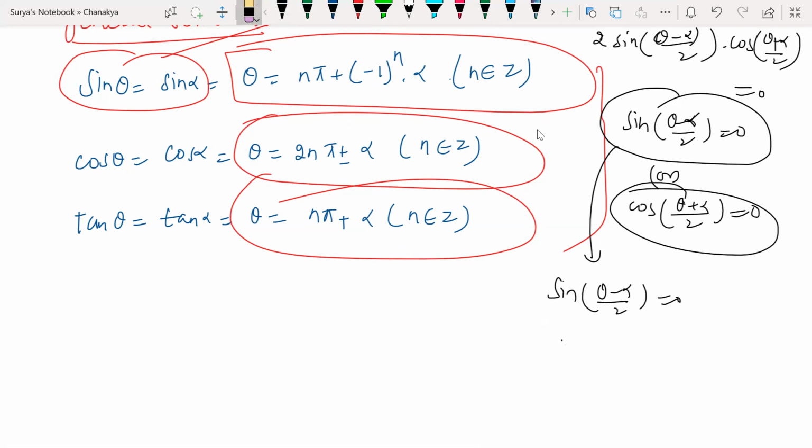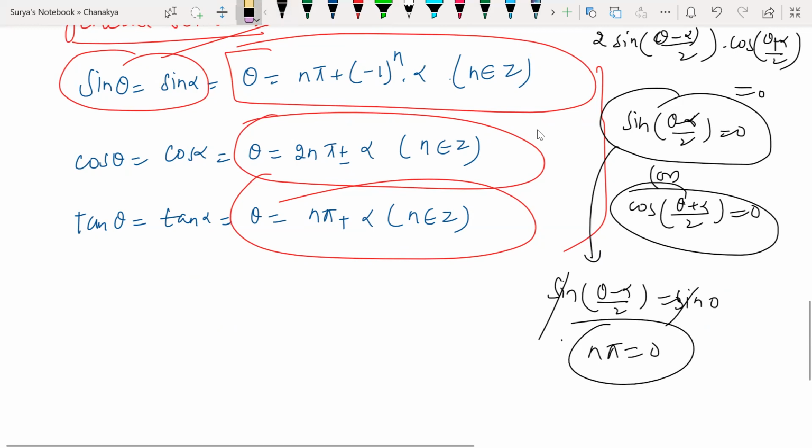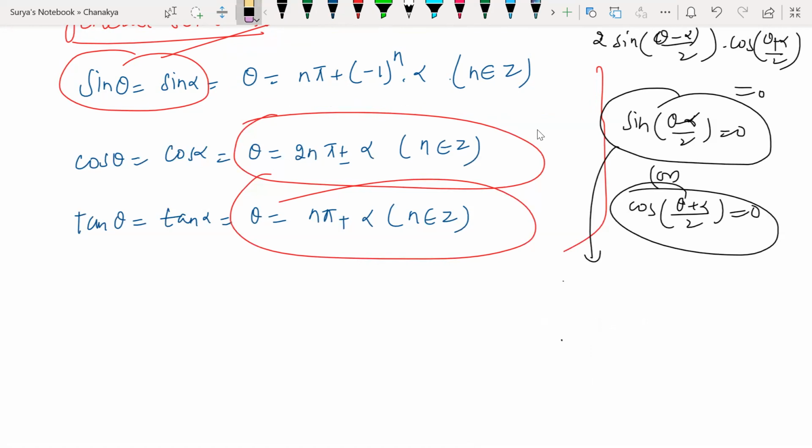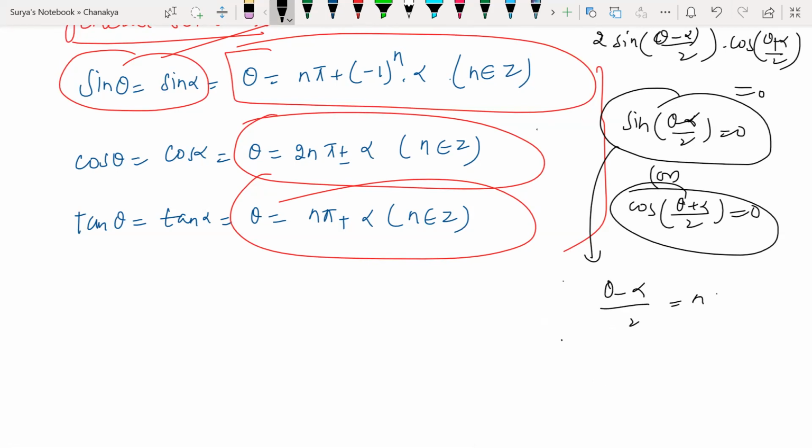So can I write it simply here? Sin of the angle equals 0, so sin will get cancelled. Understand, children? Sin n pi gives me 0. Sorry, one second. Here, guys, theta minus alpha by 2 is equal to n pi, not 0.